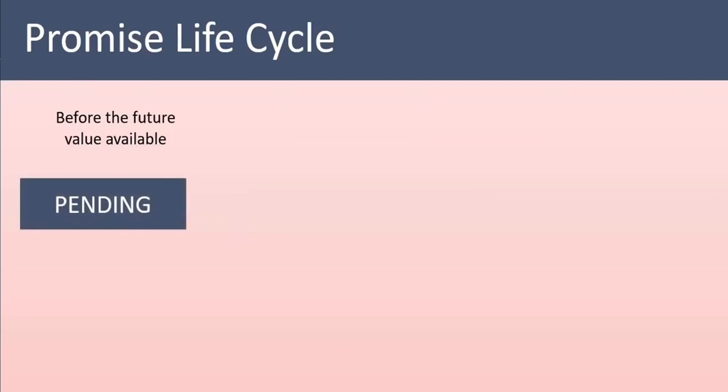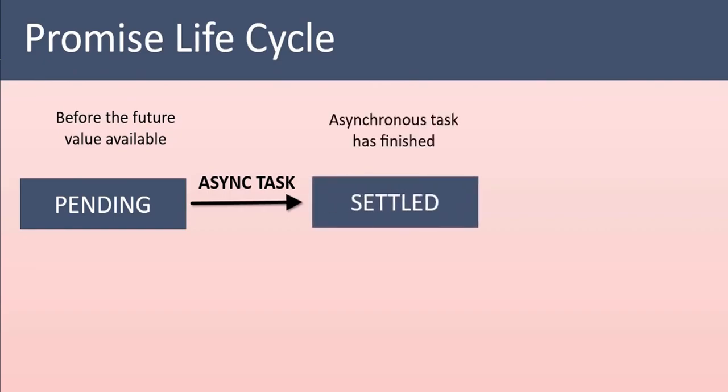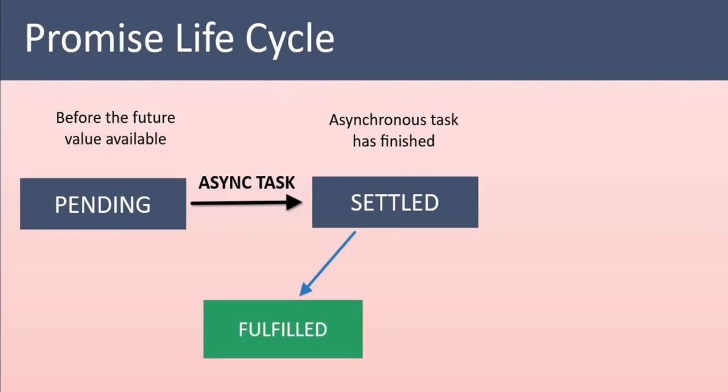So, let us discuss the life cycle of promise. In the very beginning, promise will be in the pending state. At this stage, an asynchronous call that you made is still running in the background. Once the task is completed, then the promise will be in the settled state. There are two kinds of settled promises. One is fulfilled promises and the second one is rejected promises.